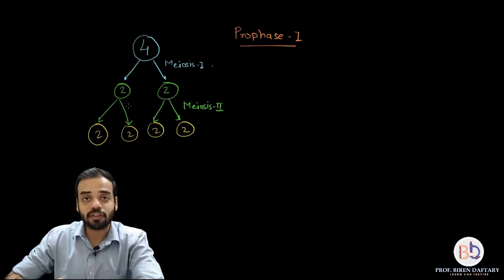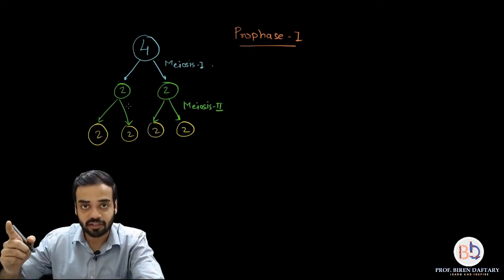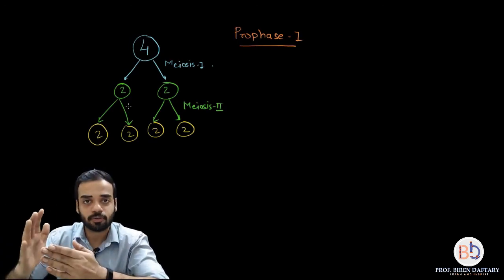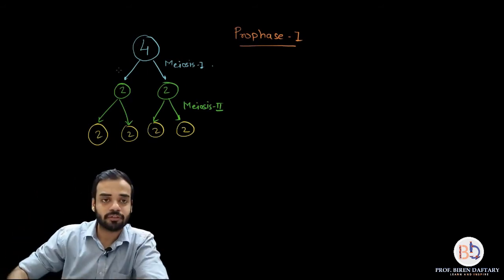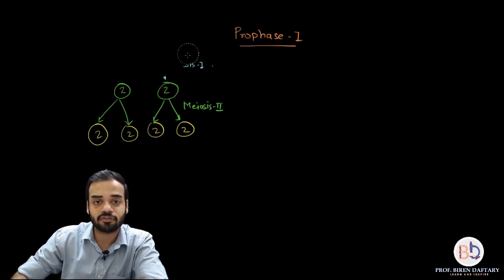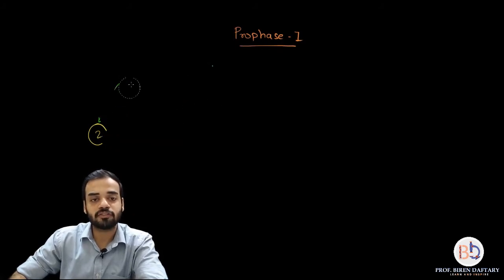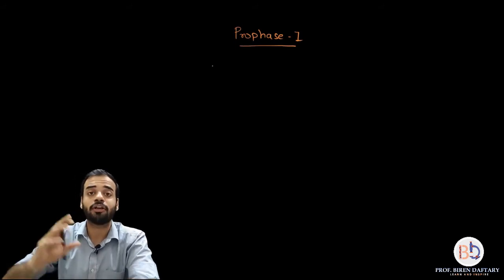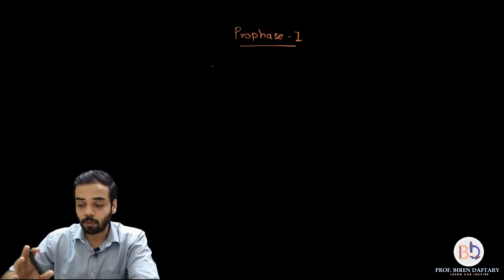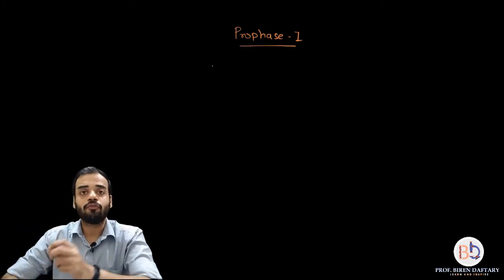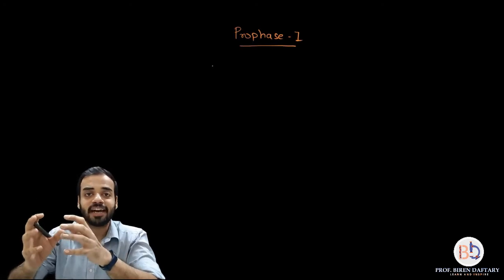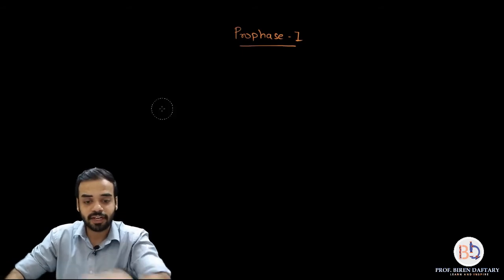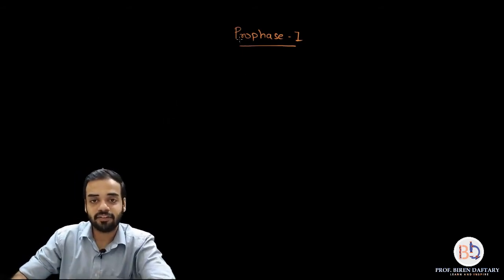Now in meiosis 1 the first stage is called prophase 1. Every meiosis is going to have prophase, metaphase, anaphase, telophase and cytokinesis. So meiosis 1 is going to have the first stage which is called prophase 1. Now this prophase 1 is a very long stage of meiosis 1. Please remember, it is the longest stage of entire meiosis. So prophase 1, for study purposes we divide that into 5 sub stages. Prophase 1 is further divided into 5 sub stages, and I will write them down.